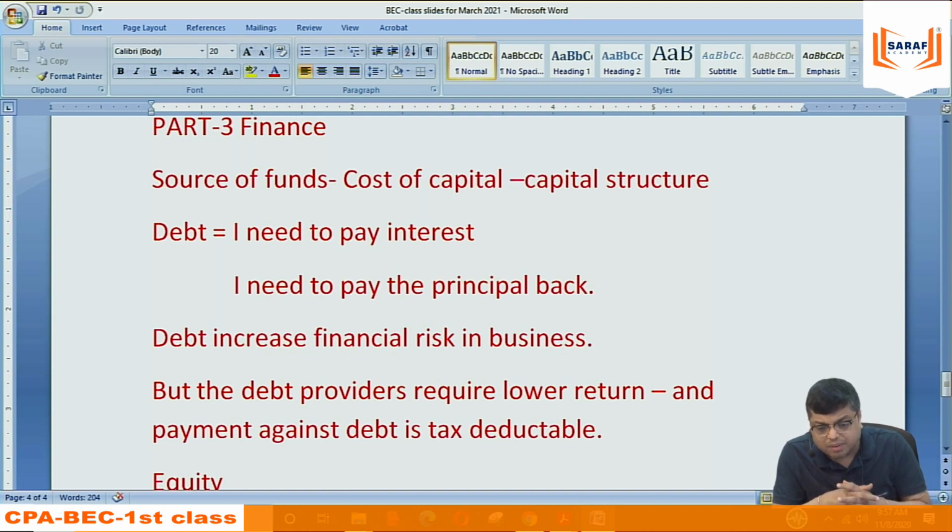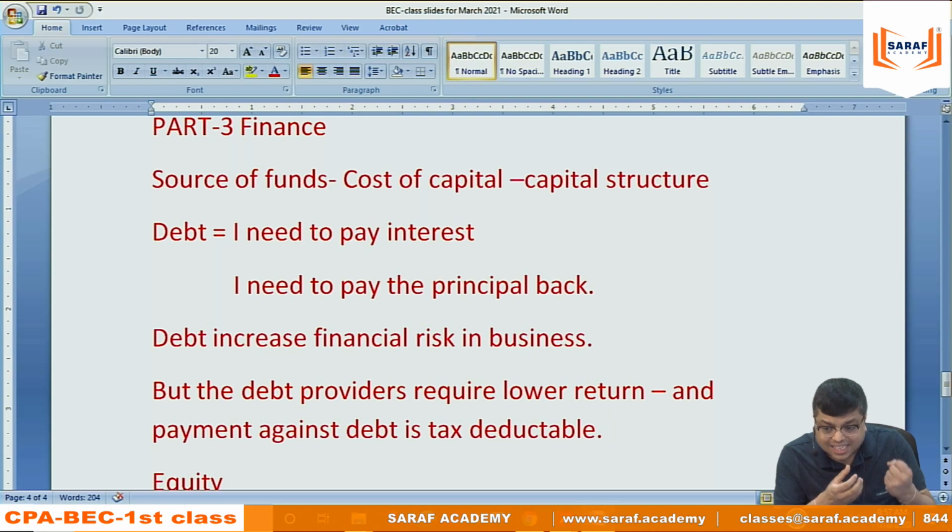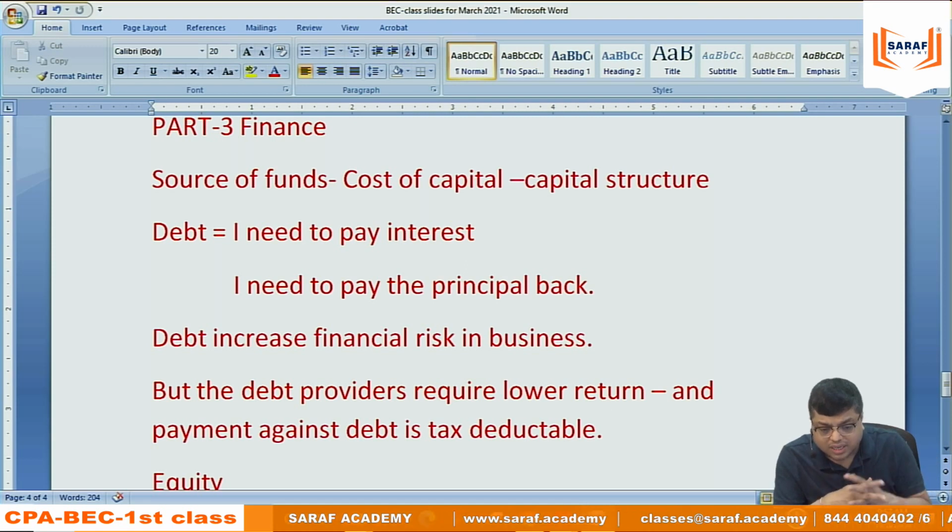So if I will not be able to make the payment, they will be able to get their money by selling the assets. So they have less risk. Those who are giving me the money, their risk is less. They are sure that they will be getting the interest and the principal payment back. So for that reason, they are taking less risk, so they are asking a lower return.